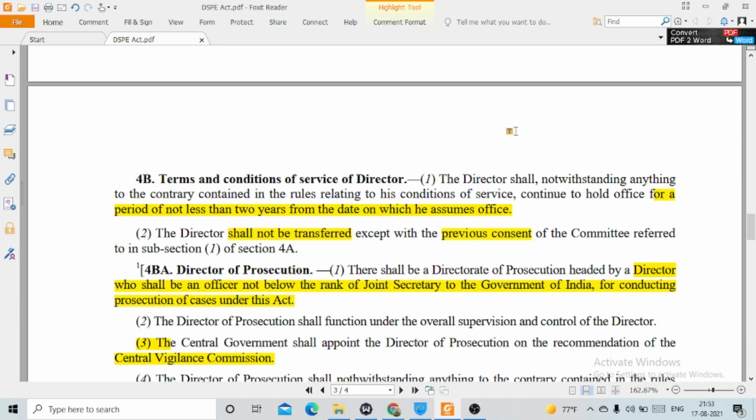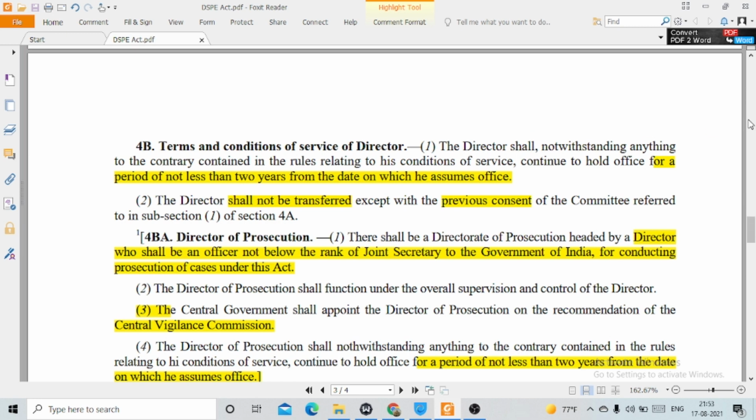Then section 4B, terms and conditions of service of director. The director shall, notwithstanding anything to the contrary contained in the rules relating to his conditions of service, continue to hold office for a period of not less than 2 years from the date on which he assumes office.